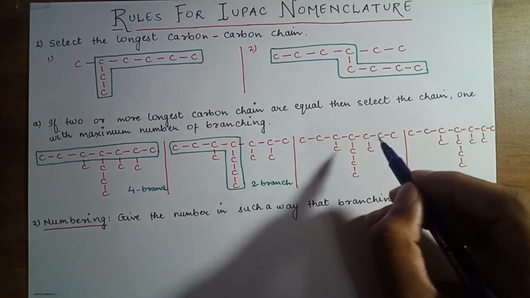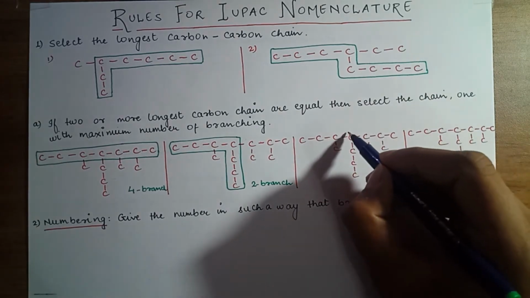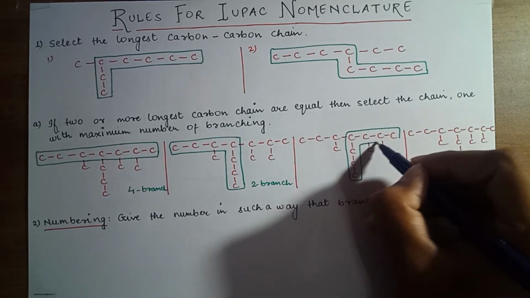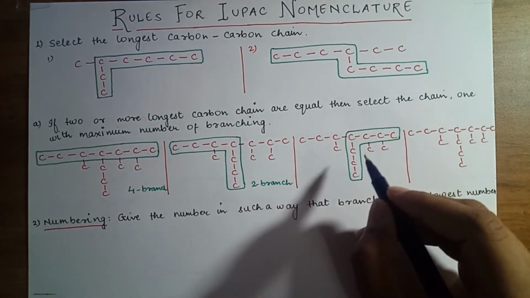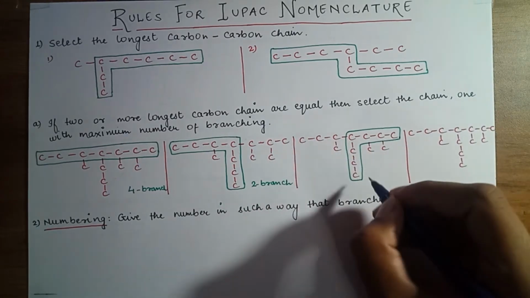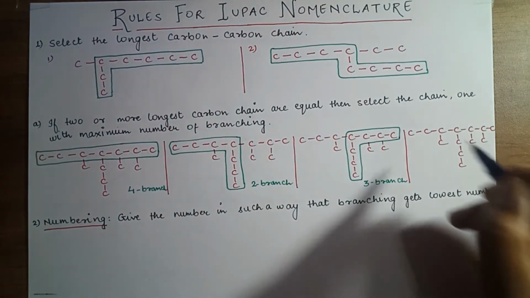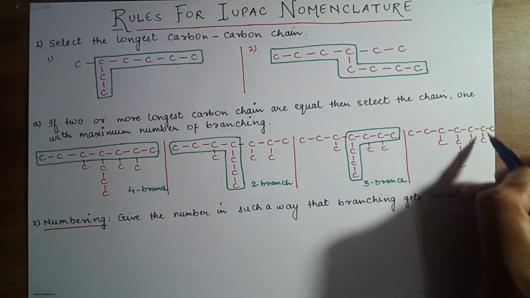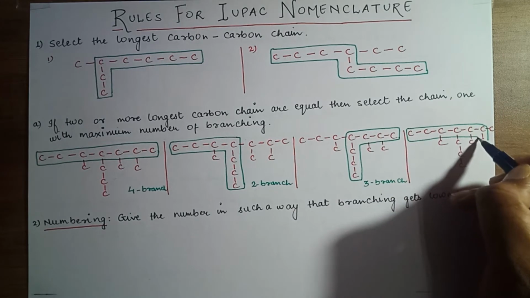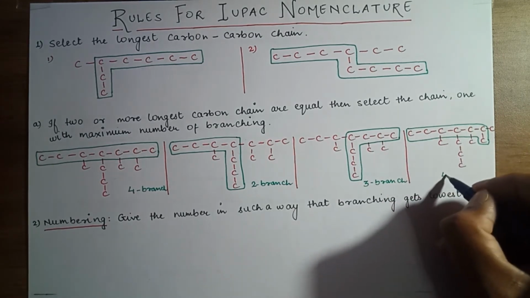The third possibility, 1, 2, 3, 4, 5, 6, 7. The branchings directly attached to the longest carbon-carbon chain are 1, 2 and this 3. So 3 branches. The last possibility, 1, 2, 3, 4, 5, 6, 7. So here 1, 2, 3 and 4. 4 branches.